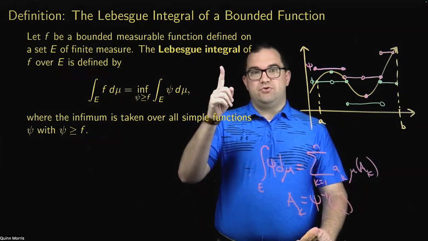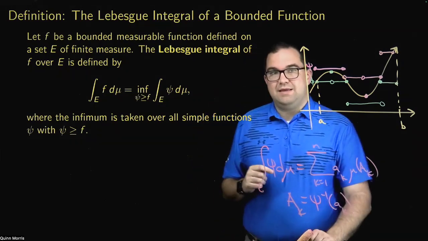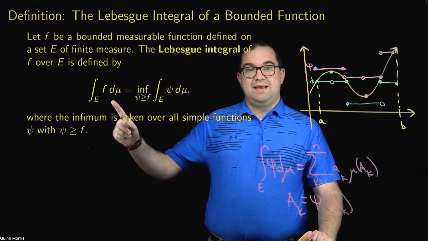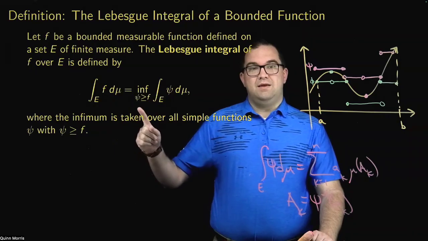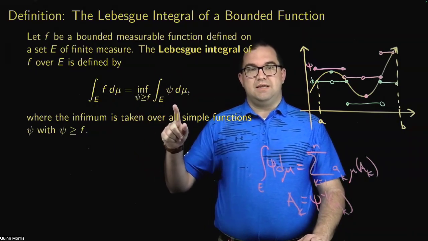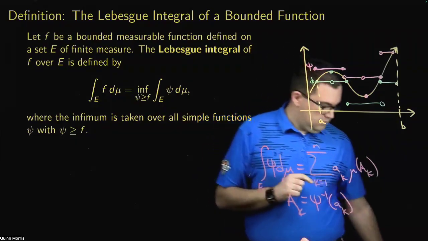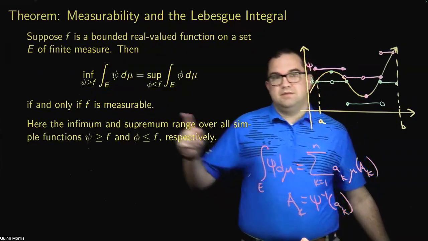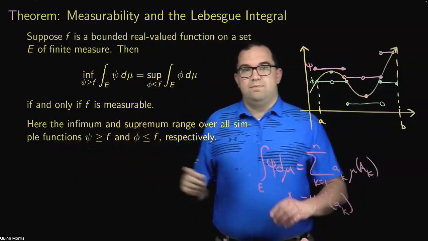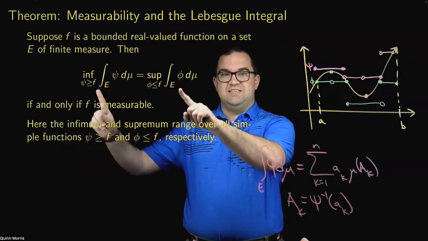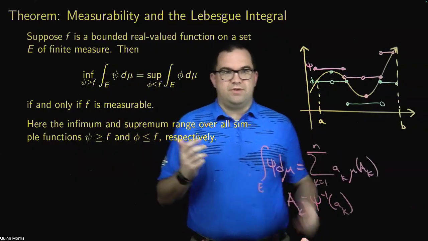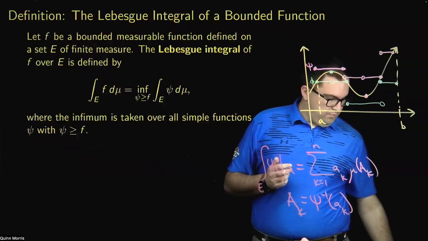The Lebesgue integral of f over E is defined to be this infimum. Now remember, this is precisely what had been sitting over here, if I flip back. So if my function is measurable, these two values will be equal. If they're equal, then I might as well think of my function as being Lebesgue integrable.